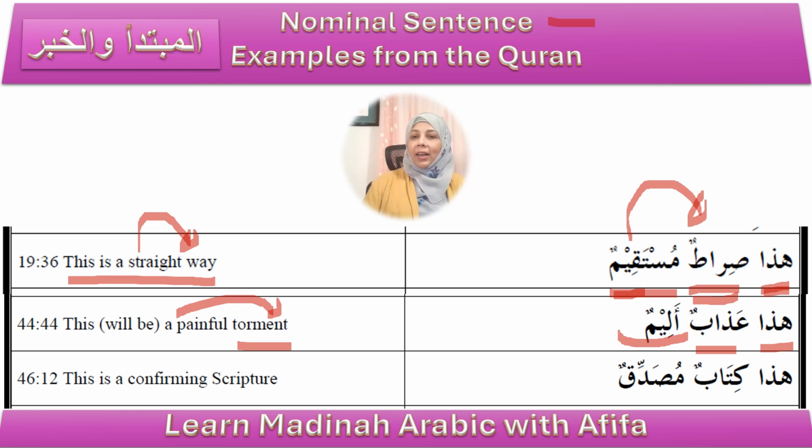Okay. And next sentence, very similar. Hadha is the mubtada. Kitabun is the khabar, right? So what kind of a book is it? It is a confirming book. So it is a confirming book. This is musaddiqun, which is the adjective describing the kitab.